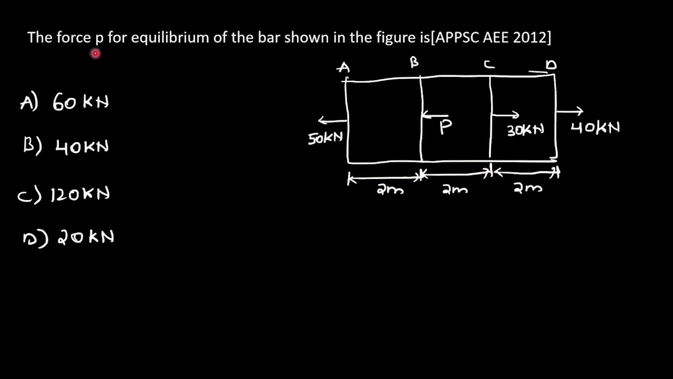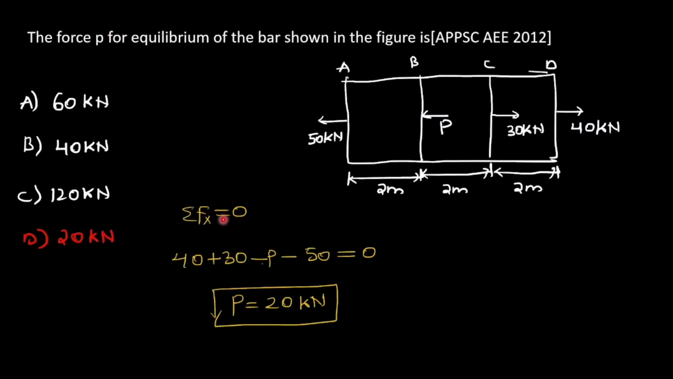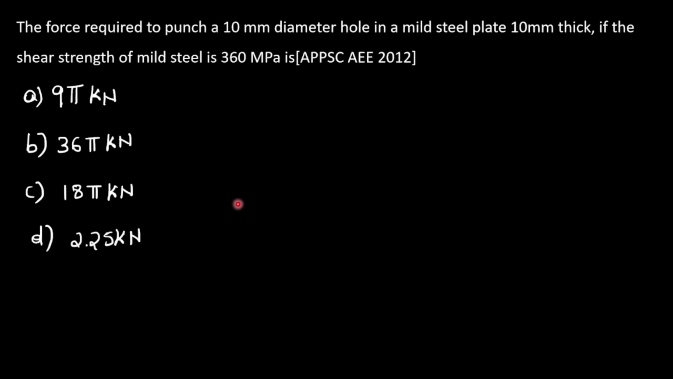Next question. The force P for equilibrium of the bar shown in the figure is? So what is he asking, the force P. So summation of Fx equal to 0. In the positive x direction we take positive, and in the negative direction of x we will take negative. So 40 plus 30, minus P minus 50 equal to 0. Then we will get P is equal to 20. So option D is the correct answer.